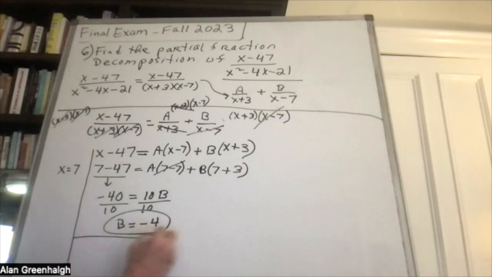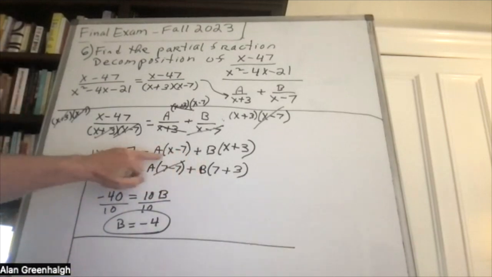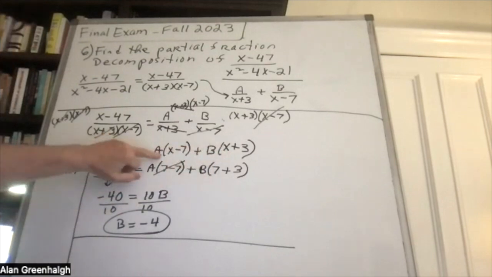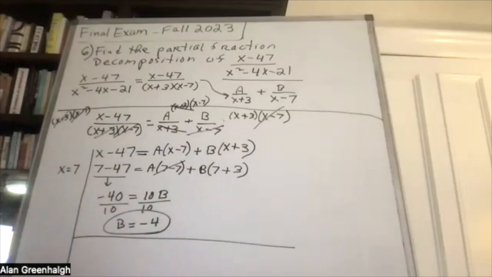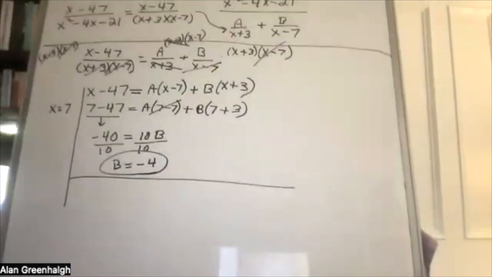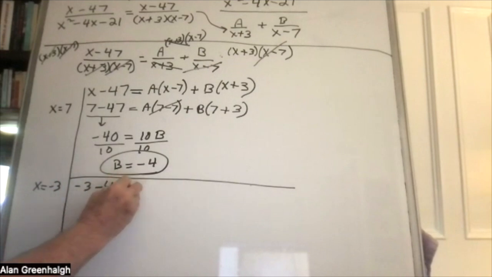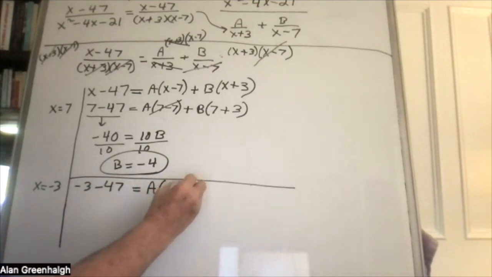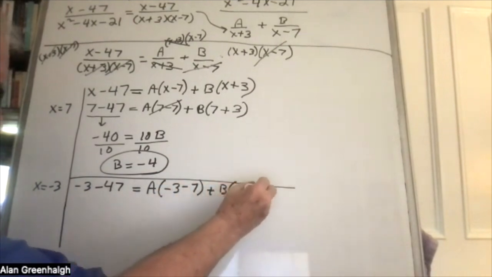Then we want to get rid of the b, so we could solve for a. So therefore, we have to let x equal -3. So when x is equal to -3, this will become -3 minus 47 equals A times (-3 minus 7) plus B times (-3 plus 3).